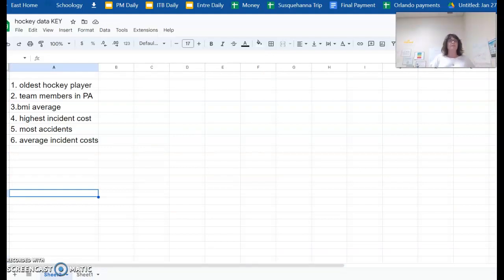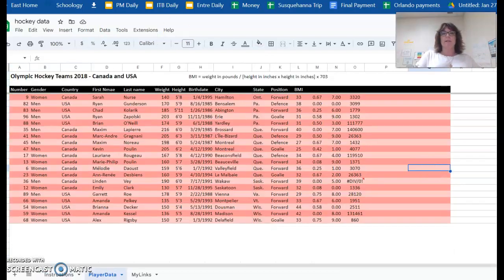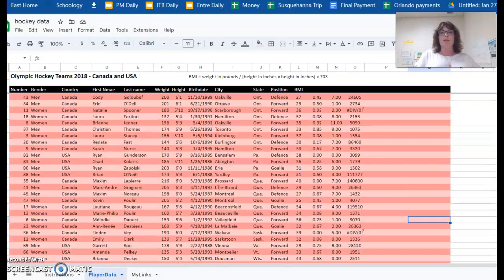One of the things that gave us a lot of problems were using the functions or the formulas in Google Sheets, or we can also say Excel. So let's look at this average incident cost. All right, so let's come over here. Oh, actually that was from the other spreadsheet. Okay, well, we're just going to kind of go with it because we're in this.